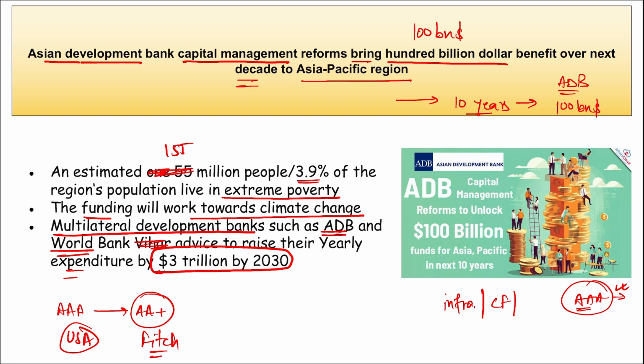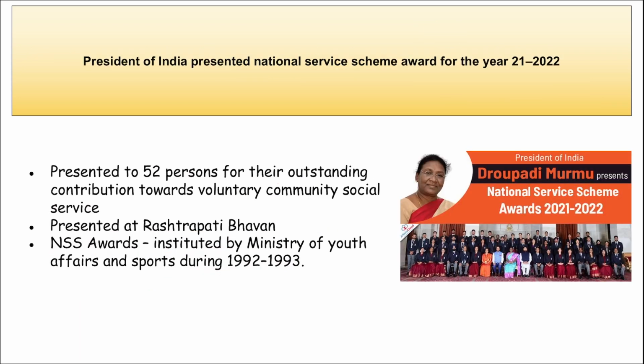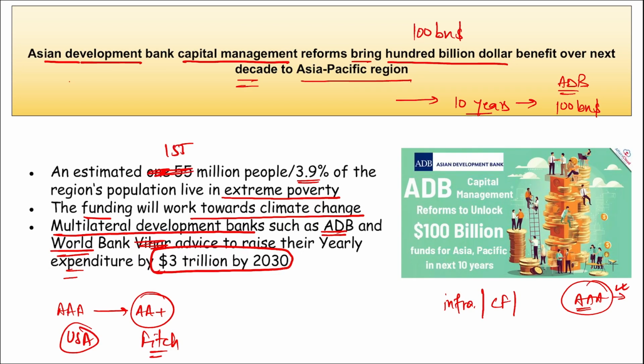Done by Fitch Ratings. Next, if we talk about the Asian Development Bank, who is the president here? Masatsugu Asakawa. Headquarters is in Manila, Philippines, and it was established in 1966.